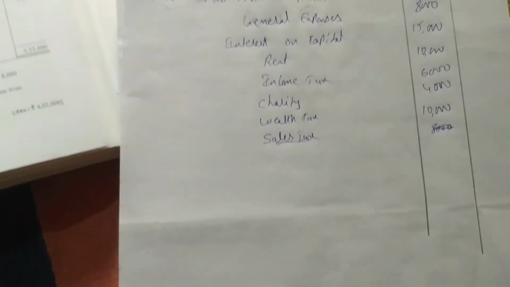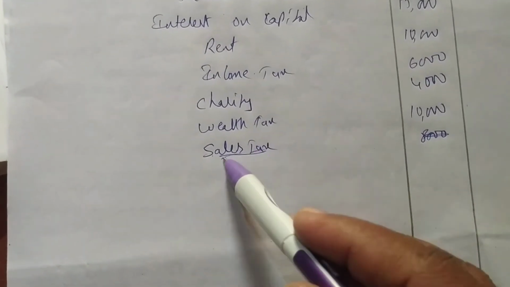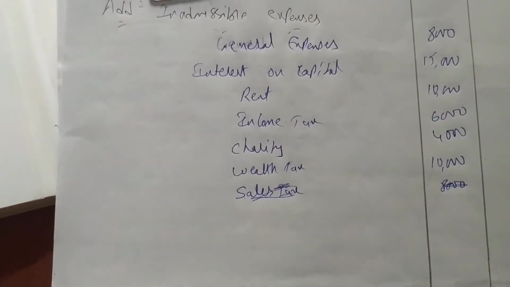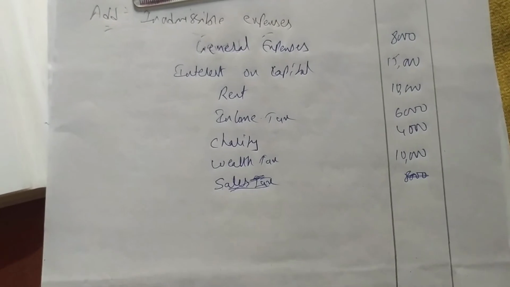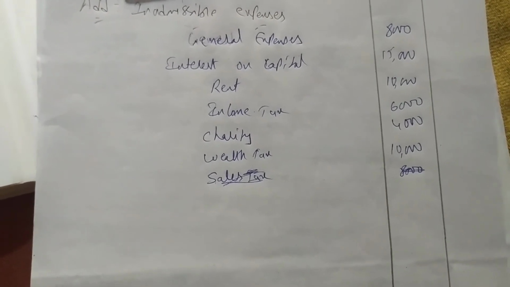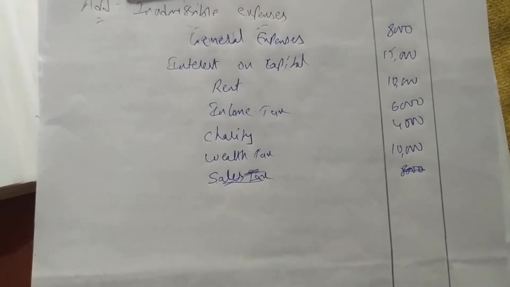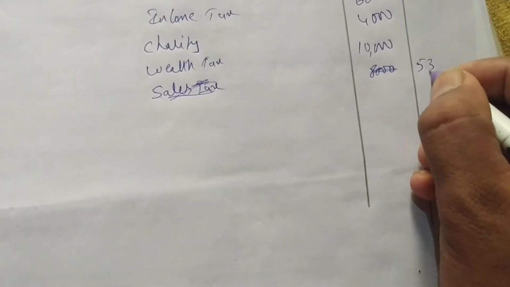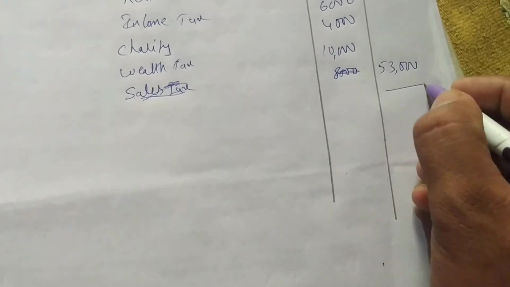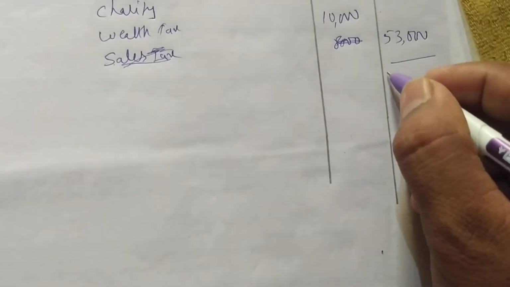Okay, don't make the mistake. So we'll do the addition. Sales tax is in the business income. On business sales we are doing, right? So I have to include that. My mistake. 10, 6, 4, 10. 53,000 we are getting as total expenses which are not allowed. Now we do total plus 4,13,000, getting 4,66,000.